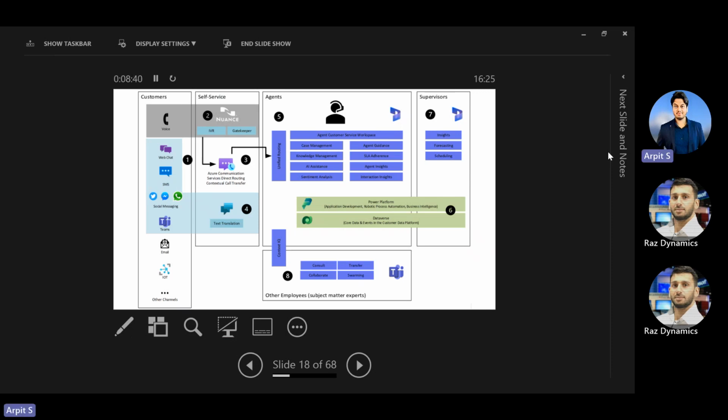And for supervisors, the service managers who want to keep monitoring how the organization is performing and how the agents are interacting with the customers. For example, if I am the agent interacting with customers, and they are asking some questions that I'm not able to answer, the managers will keep track of all those things using customer insights and analytics, and they can train the bots so that the bot can itself answer those queries.